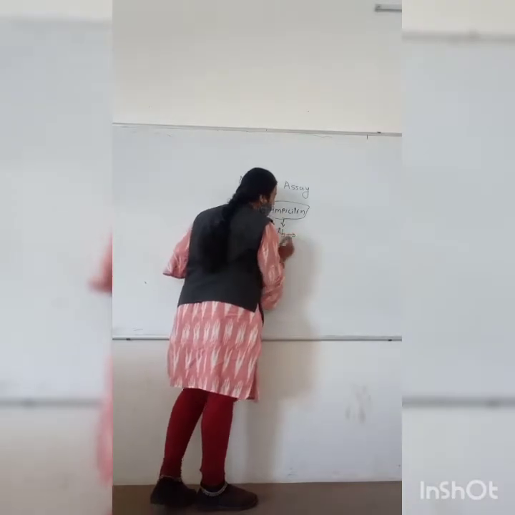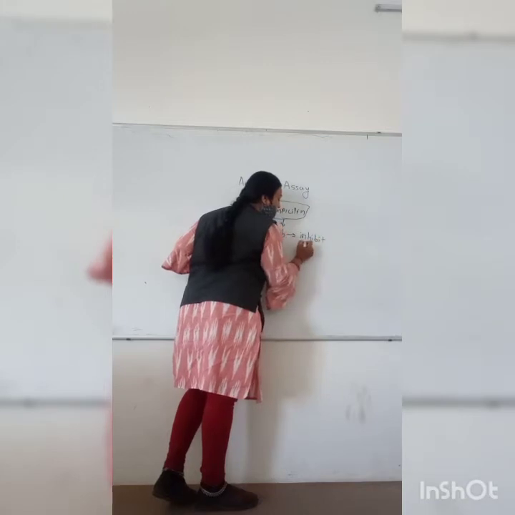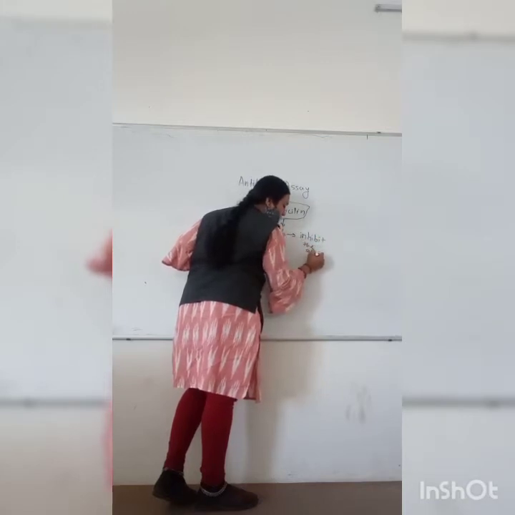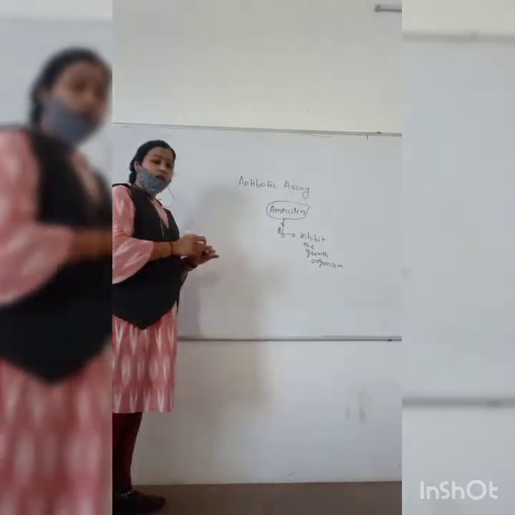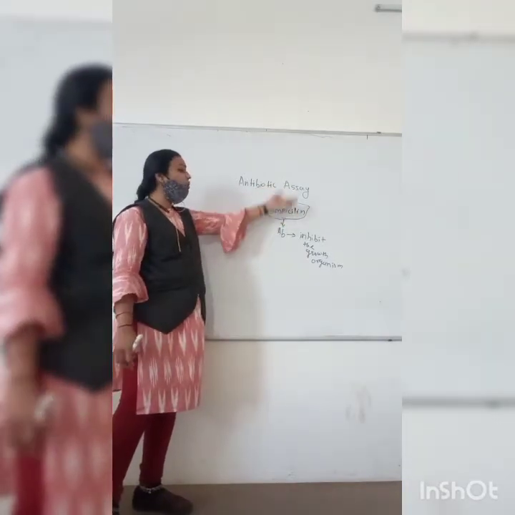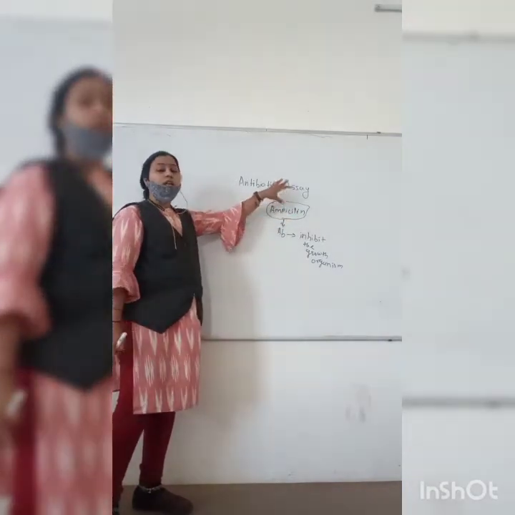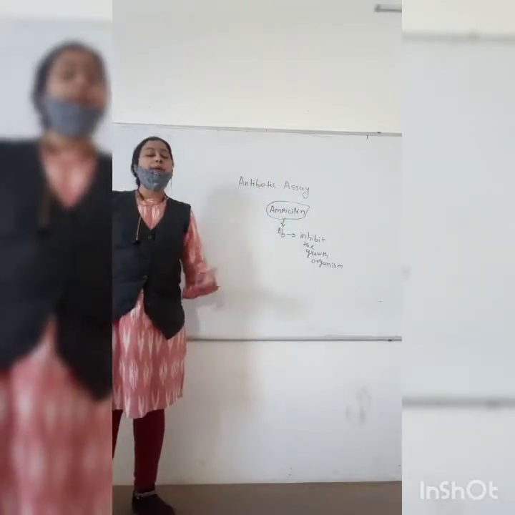Antibiotic means it inhibits the growth of organism, isn't it? So this is the microbial assay in which we are going to perform the qualitative and quantitative analysis of the chemical compound.